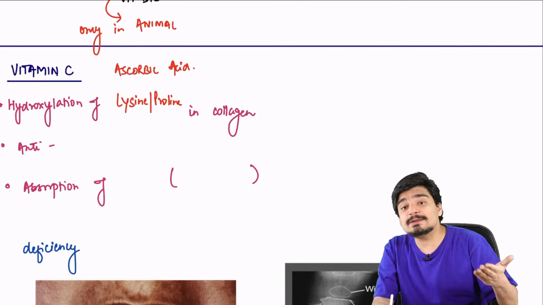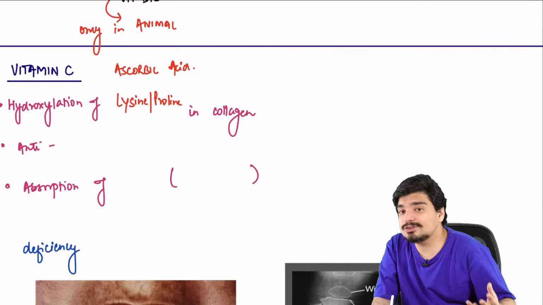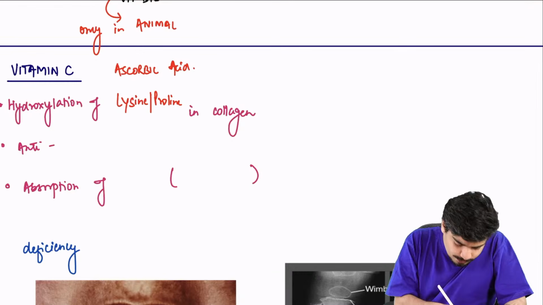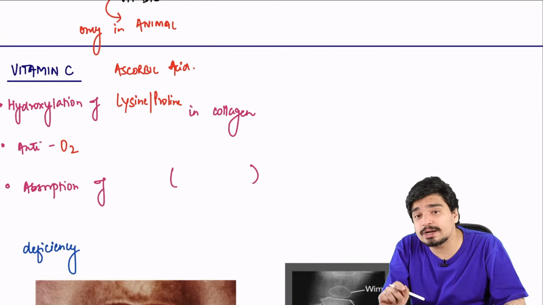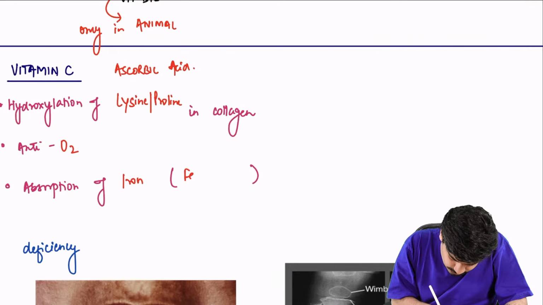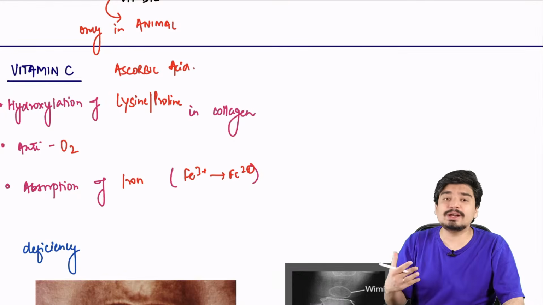Obviously, if vitamin C is deficient, proper collagen is not formed, and that will lead to all its deficiency symptoms. It's also a very important antioxidant, and it helps in absorption of iron because it converts Fe3+ to Fe2+. And that's how it helps in absorption of iron.